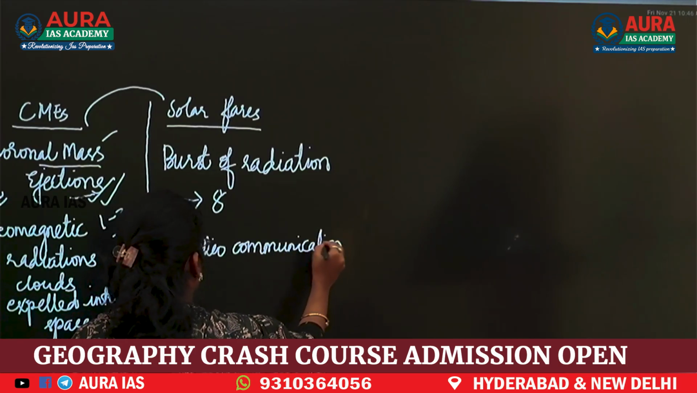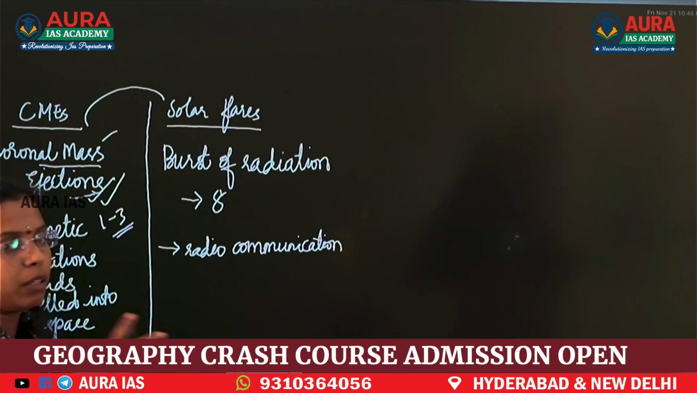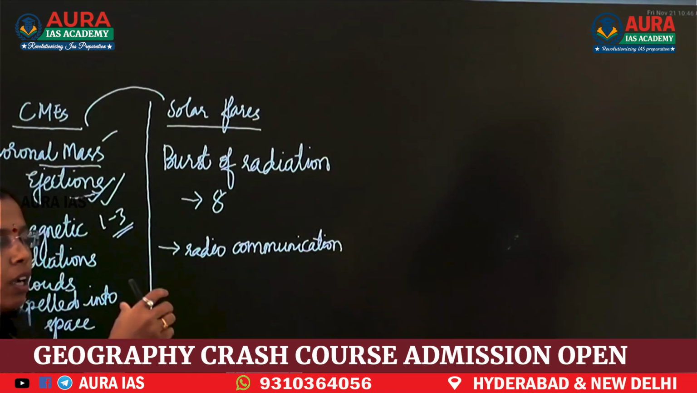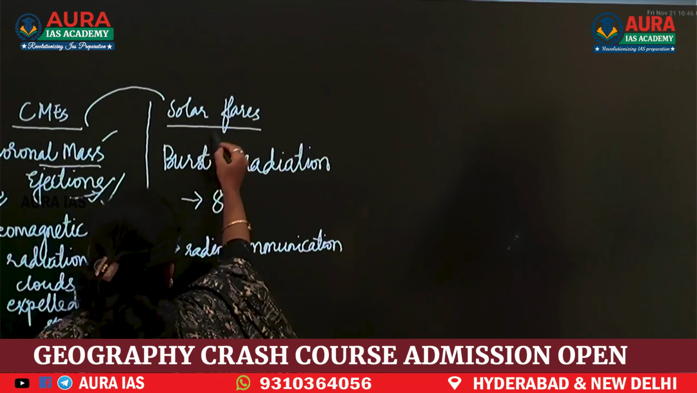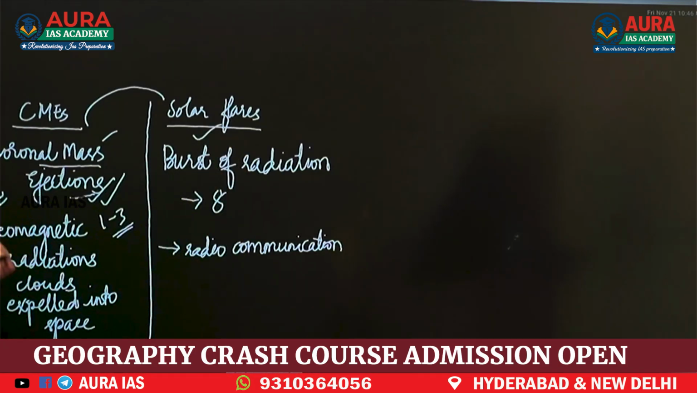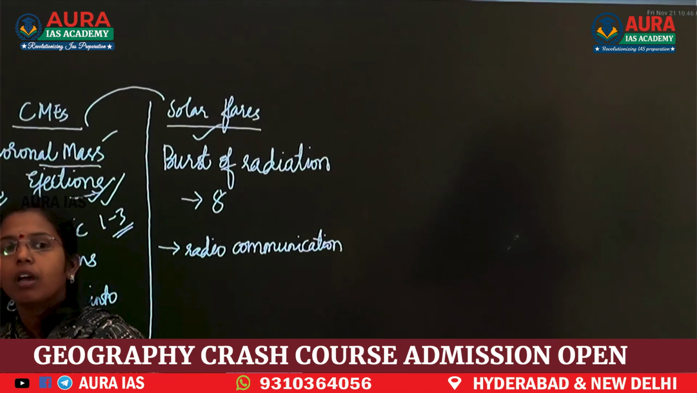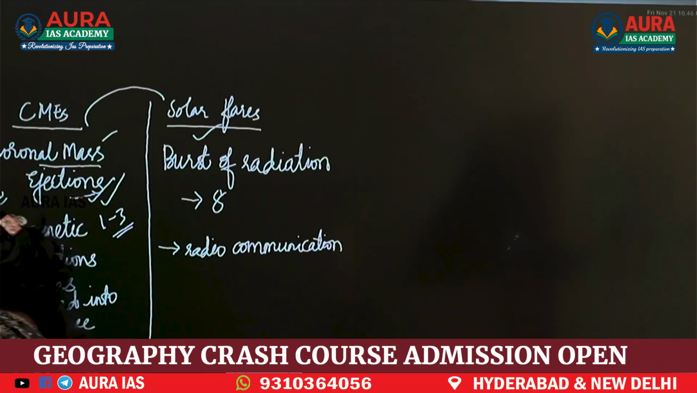A sudden burst of radiation from the coronal region, from the corona of the sun, those are known as solar flares. Coronal mass ejections are the clouds expelled into space. So, geomagnetic radiation clouds expelled into space.